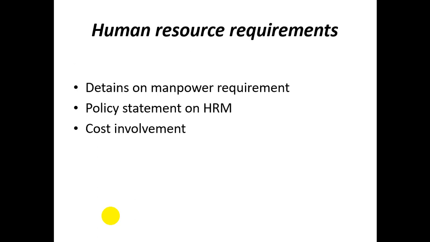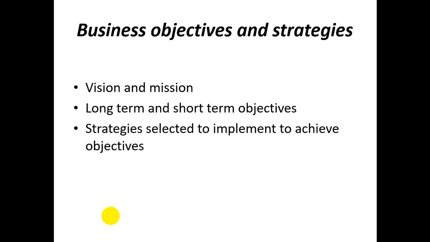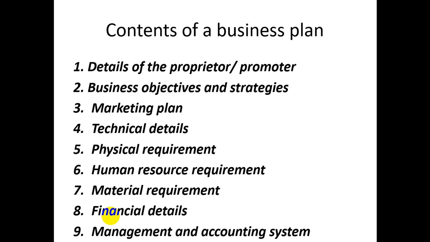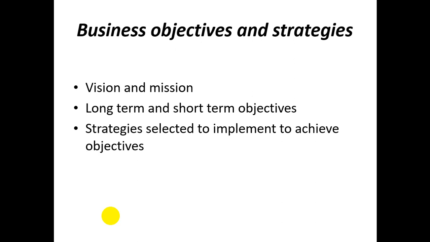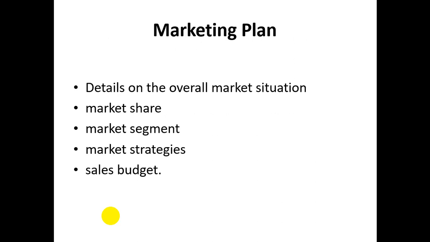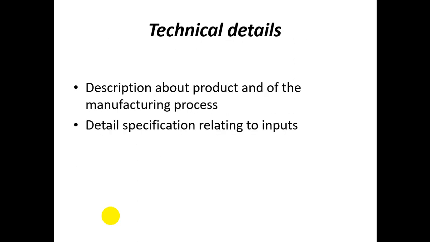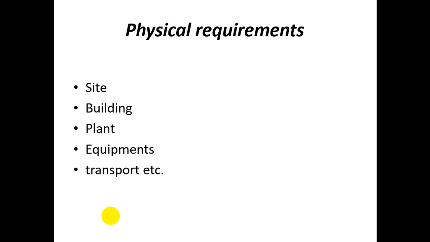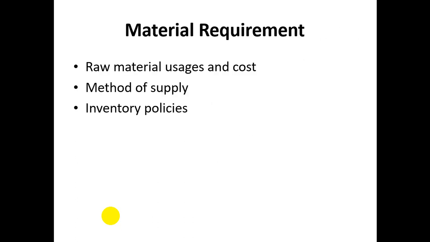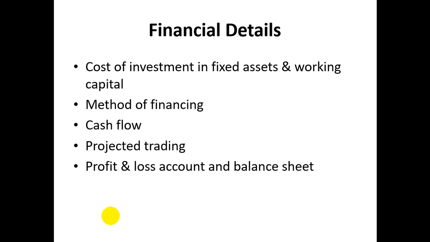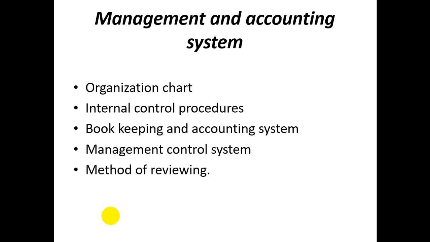Once again, let me summarize the contents of the business plan. First, the details of the customer or the details of the proprietor or promoter. Then basic objectives and strategies, marketing plan, technical details, physical requirements, human resource requirements, material requirements, financial details, management and accounting system.